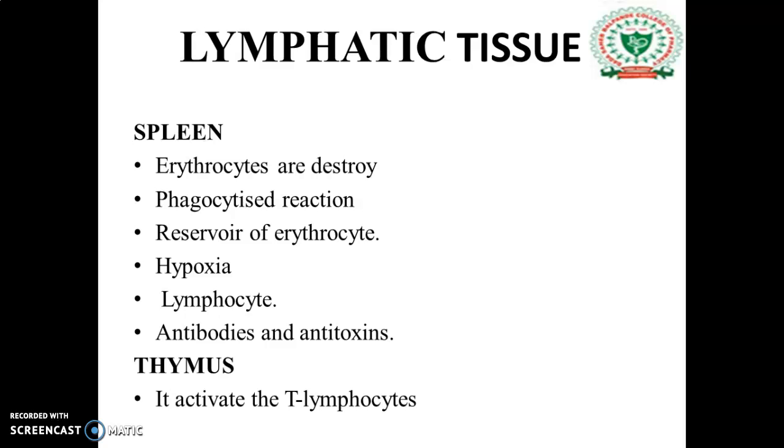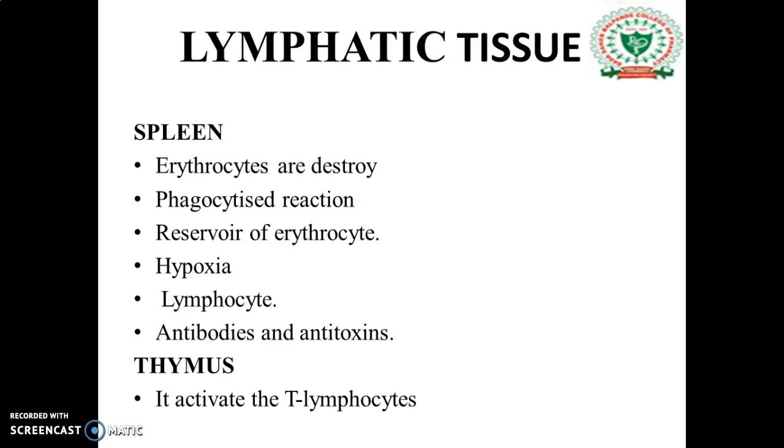The lymphatic tissue is divided into two forms, that is the spleen and thymus. The spleen is slightly oval in shape with a hilum on the lower middle border. This is the largest lymphatic tissue in the body. It is situated to the left of the stomach, below the diaphragm, under the 9th, 10th and 11th ribs. It is 12 cm long, 8 cm broad and 3 cm thick. Its weight is 150 grams in an adult. It is surrounded by the kidney, colon and pancreas. That is the structure of the spleen.